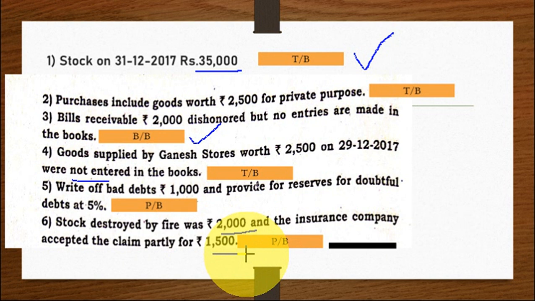And one more time 1,500 has to appear. Where does it appear? In the balance sheet. That is the amount the insurance company has to give you, rupees 1,500. So you have to receive it. So it becomes the asset, right? Amount due from insurance company 1,500. You have to write on the asset side of the balance sheet. Is it clear? So 2,000 in the trading account and profit and loss account, 1,500 in the profit and loss account and balance sheet.